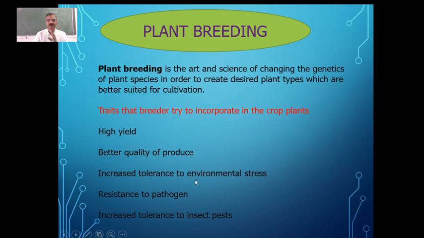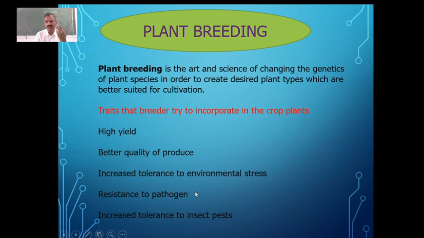That is, increased tolerance to environmental stresses, like maybe the water scarcity can be there, sometimes more water can also be there, or it can be the temperature, or it can be the salinity. Continued use of irrigation leads to salinity. So these are all the environmental stresses which are there, and they should be able to overcome this particular problem.